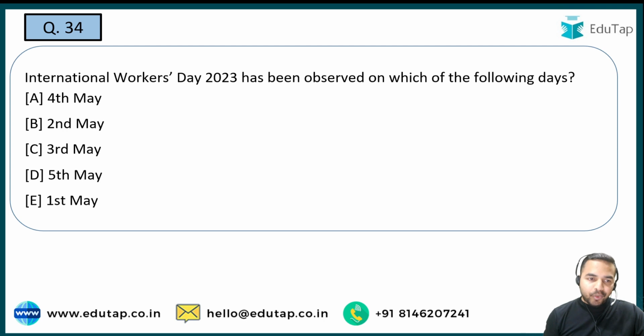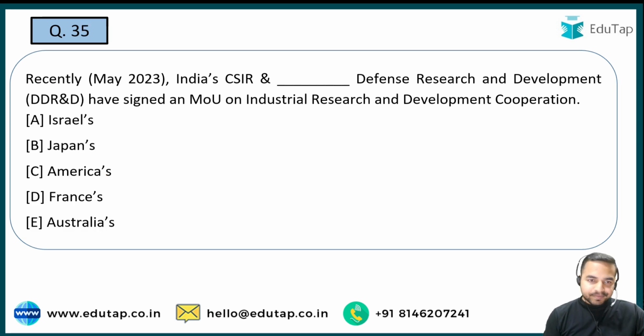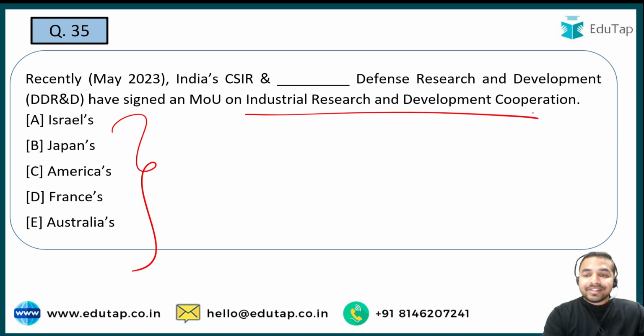Now let's move on to the next question, and the next question is on International Workers Day 2023, which is also called May Day, and the right answer is option E, that is 1st of May, on which we observe International Workers Day 2023. Next question. India's CSIR and the DRDO of which one of the following countries have recently signed an MOU on Industrial Research and Development Cooperation.